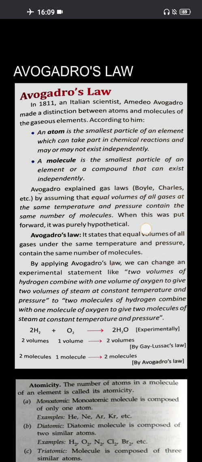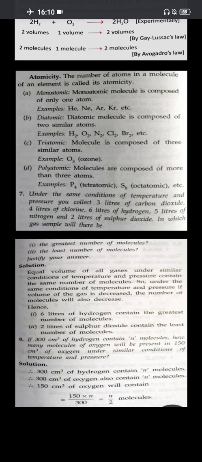Now, we come across the term atomicity. You've been studying it since class 7. Atomicity is the number of atoms in a molecule of an element or a compound. So, according to atomicity, it is the number of atoms possessed in a molecule of a substance. So, there are monoatomic molecules, diatomic molecules, triatomic molecules, and polyatomic molecules. A monoatomic molecule is composed of only one atom, for example the noble gases helium, neon, argon, krypton, etc. So, the atomicity equals 1.